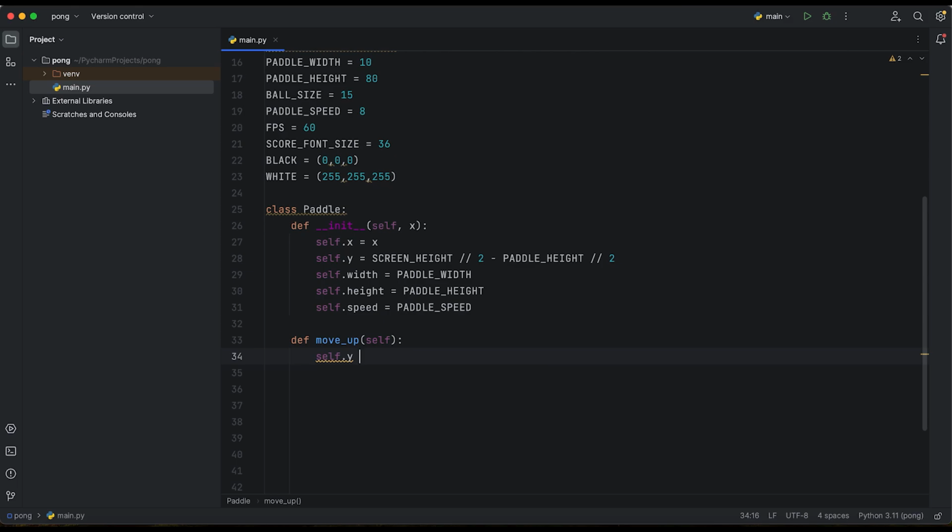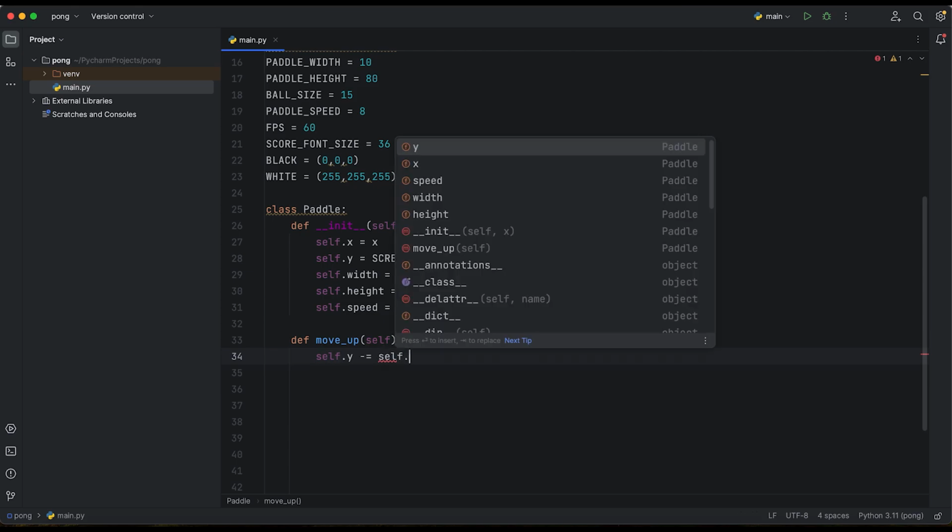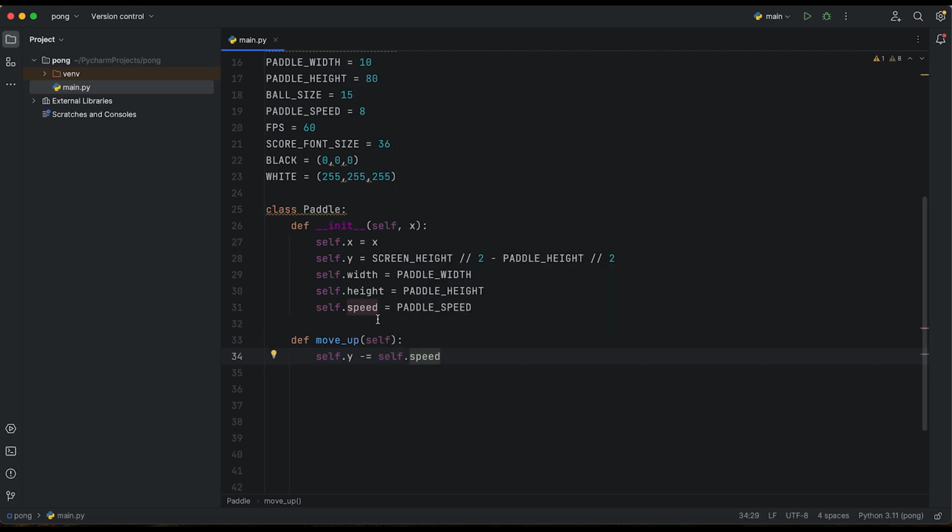Whenever we are moving, for example, up and down with that speed, we know how fast, so how many pixels we are moving, and we know where we are at the beginning, and then we are going to use minus equals self.speed. So we are referring to that value. Okay, self.y equals max 0, self.y.